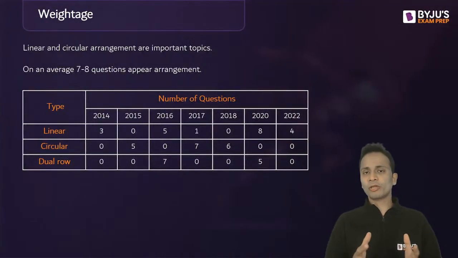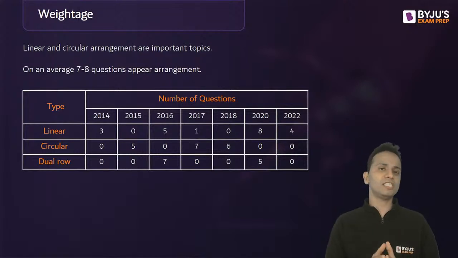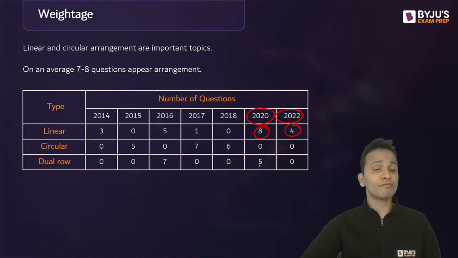Okay. Now, talking about the weightage, talking about the importance of these areas. These are the number of questions that we have seen in the last few years from linear, circular, and dual row arrangements. Now, if I talk about 2022, 4 questions from linear arrangements were there. In the paper of 2020, there were 8 from linear and 5 from dual row. That makes it a total of 13 questions from this particular area. So yes, overall we can say that this area is very important.